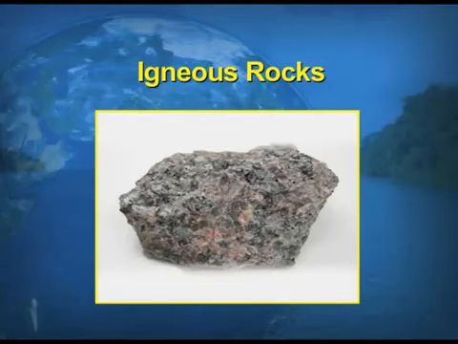Here is the picture. You can view this picture. It will show you how the magma is found in the interior of the earth, and when it comes out on the surface of the earth, how it forms different features.